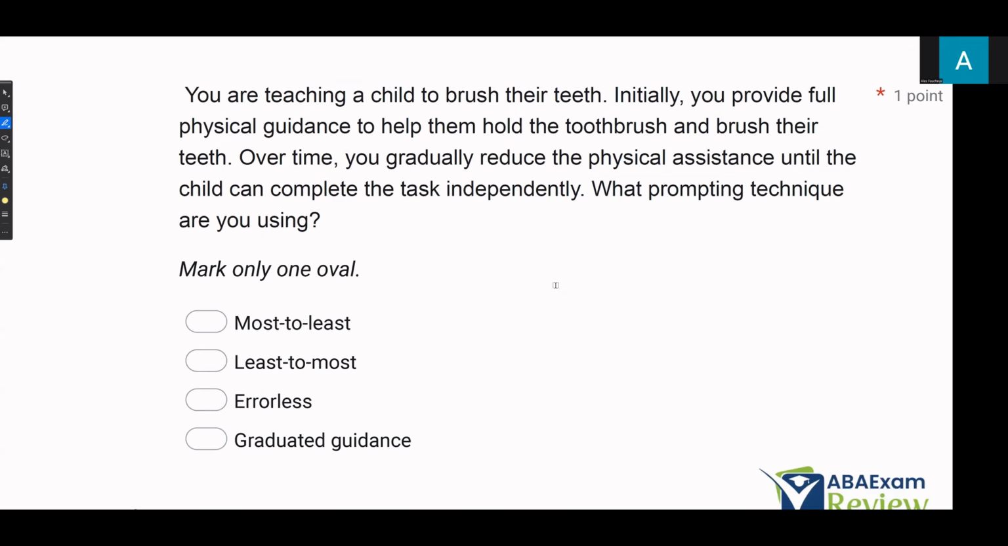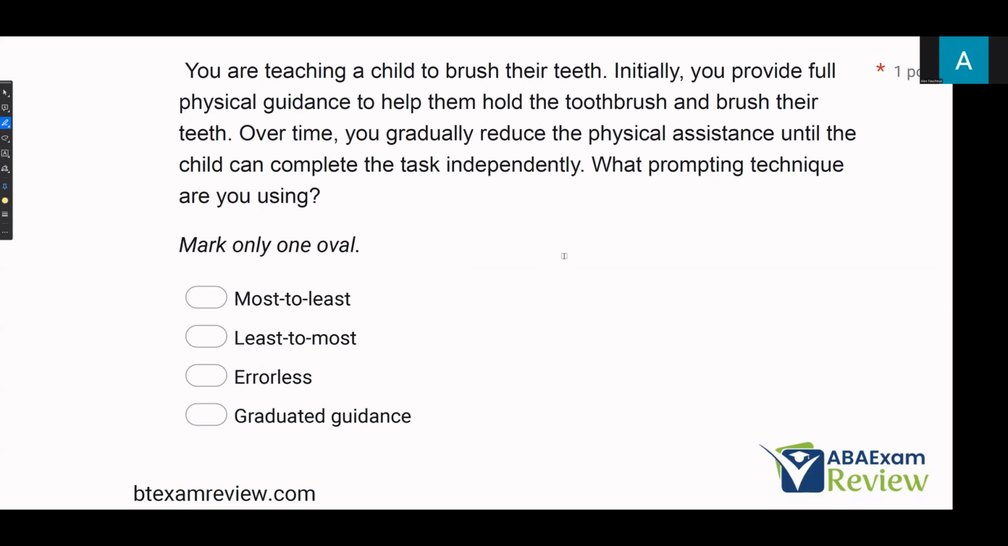You're teaching a child to brush their teeth. Initially, you provide physical guidance to help them hold the toothbrush and brush their teeth. Over time, you gradually reduce to physical assistance until the child can complete the task independently. What prompting technique are you using? All right, so we have a prompting question. Remember, prompts can go in hierarchies and we have different strategies for prompting. In this case, we're teaching teeth brushing, and we are providing full physical guidance to hold the toothbrush and brush the teeth. So this looks like some full physical prompting to begin.